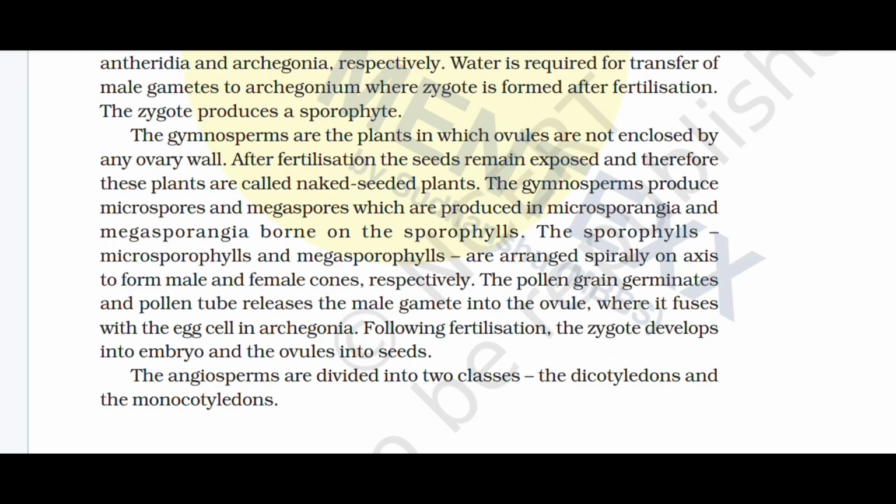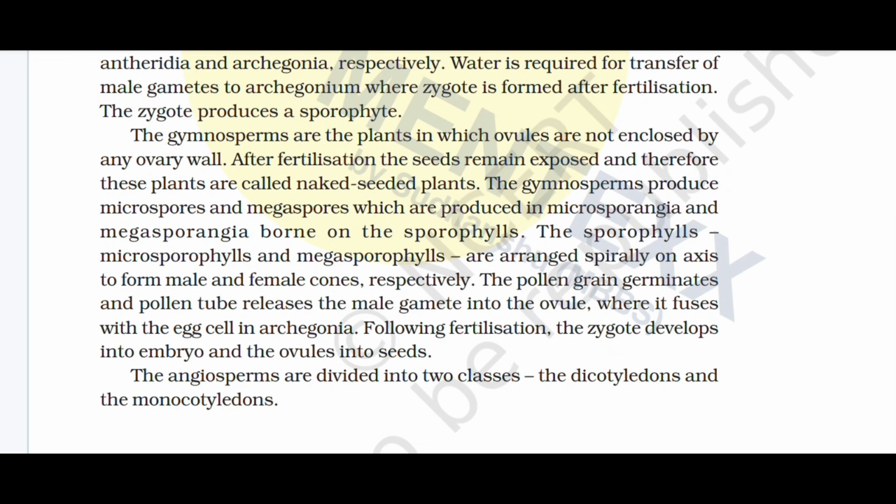The gymnosperms are plants in which ovules are not enclosed by any ovary wall. After fertilization, the seed remains exposed. Therefore, these plants are called naked seed plants. The gymnosperms produce microspores and megaspores, which are produced in microsporangia and megasporangia borne on sporophylls. The microsporophylls and megasporophylls are arranged spirally on an axis to form male and female cones, respectively.